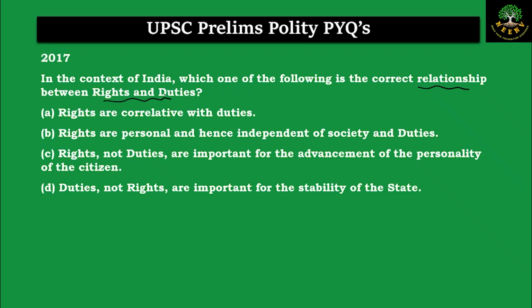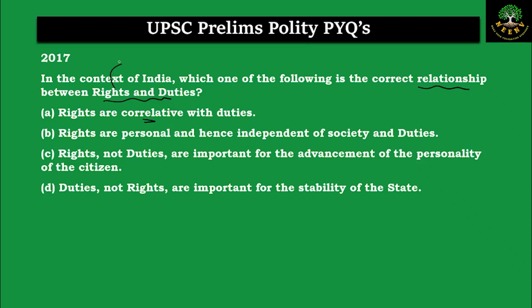Statement A, rights are correlative with the duties. Statement B, rights are personal and hence independent of the societies and duties. C, rights not duties are important for the advancement of the personality of the citizens. D, duties not rights are important for the stability of the state. Which of the following is correct? We have to choose the most appropriate answer.